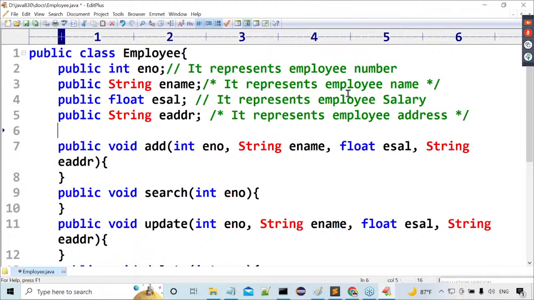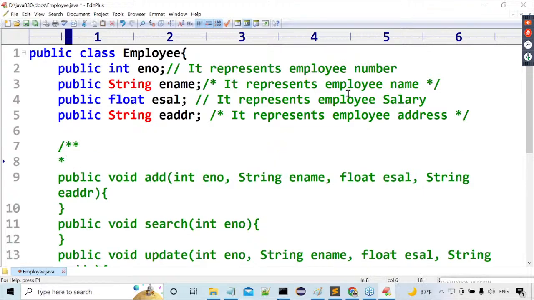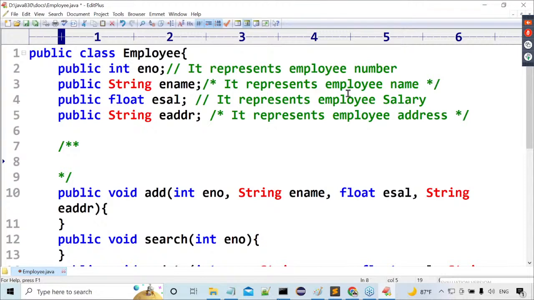Yes, sir. Got it or not? Next one is, observe carefully. Now here, what I specified, what is this comment actually? No, documentation comment. Am I right or not?